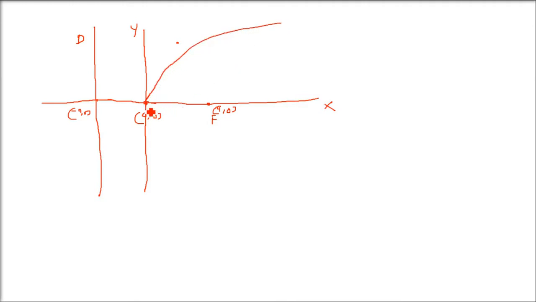Now a shape will be formed, and all these points will have equal distance from the focus and from the directrix. This point is called the vertex. This is the directrix, which we have already talked about. The focus is the point a,0.